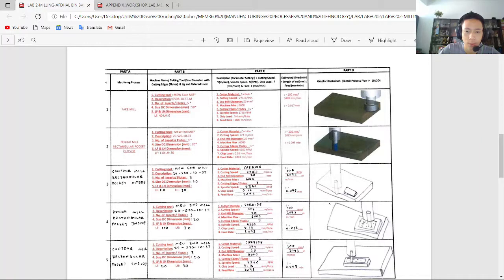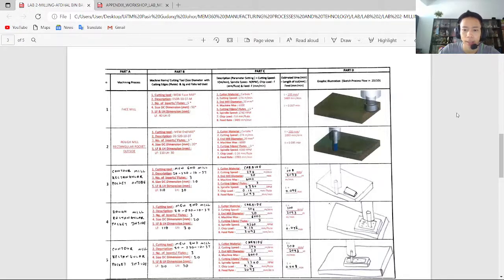So we continue with the next part, which is part C. The cutter material that we use is carbide. The cutting speed is 274, and the end mill diameter is 20 millimeter. Machine max is 6000. Cutting edges or flutes is 3. Spindle speed is 4360 rpm. Chip load is 0.16, and the feed rate that we get from all of this is 2093 millimeter per minute.